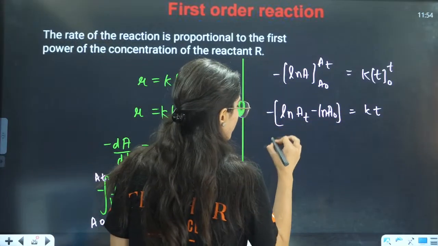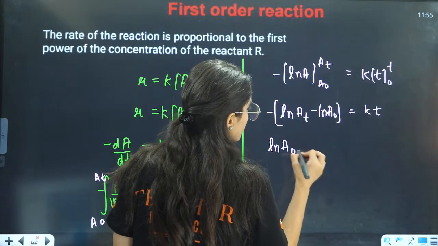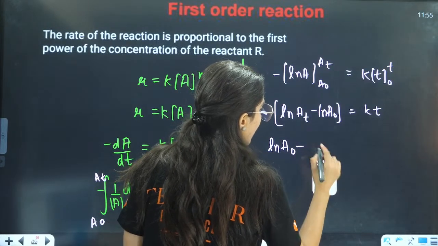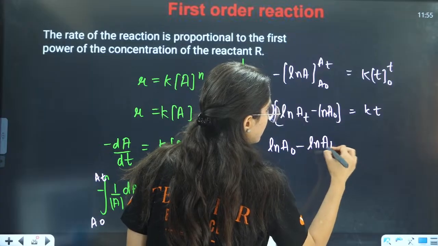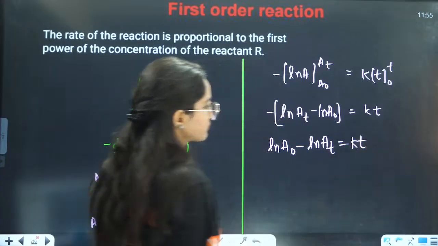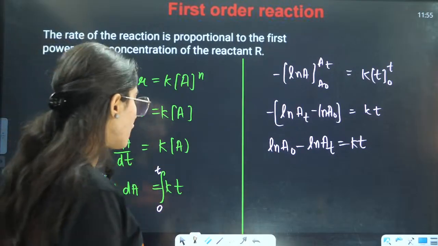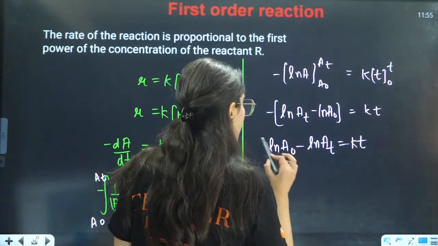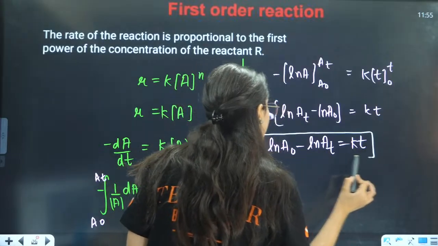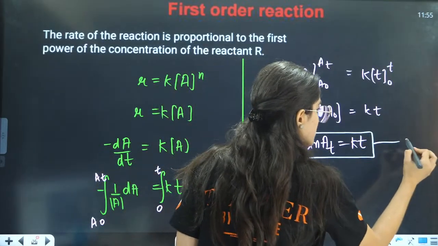So natural log of A naught minus natural log of At equals Kt. So now this will be your final equation. This is the first equation.